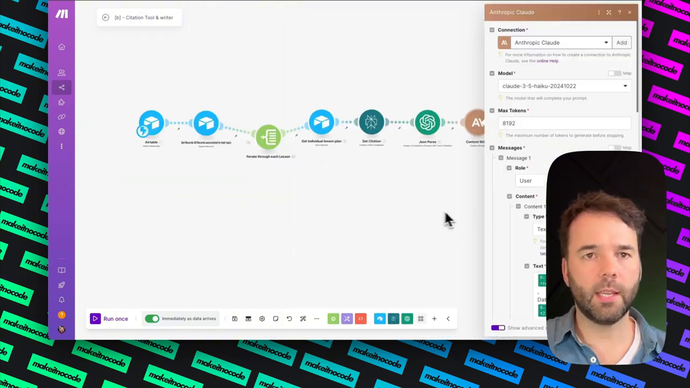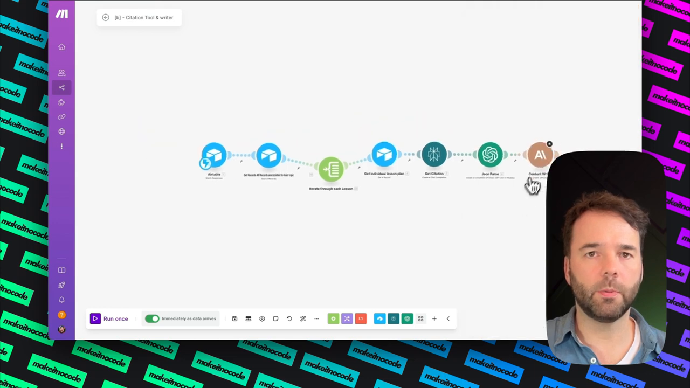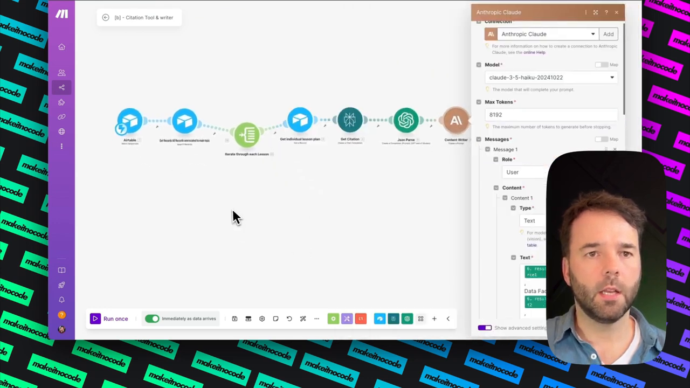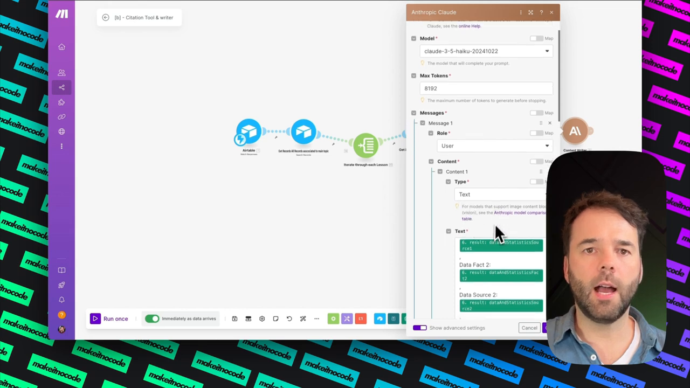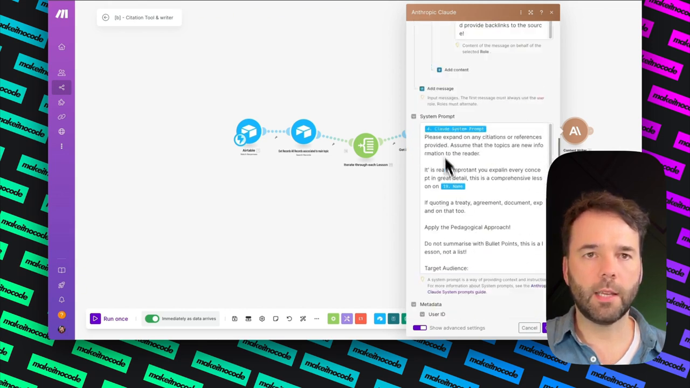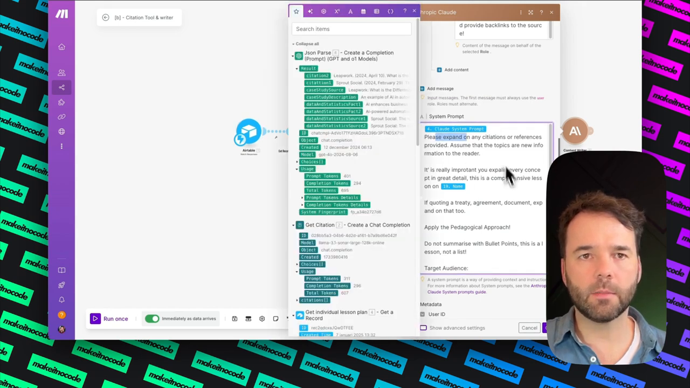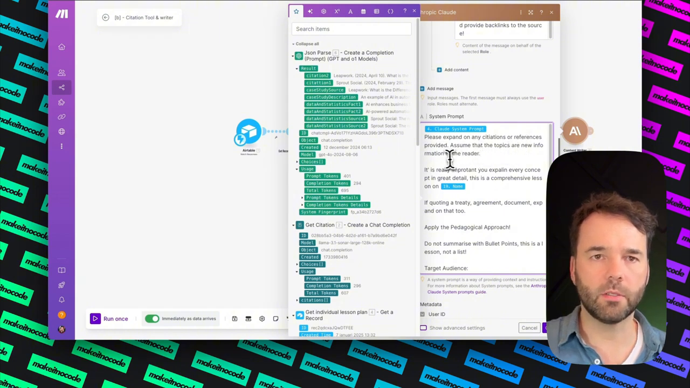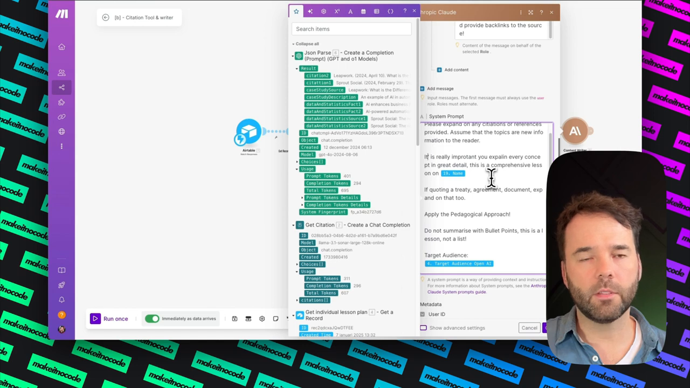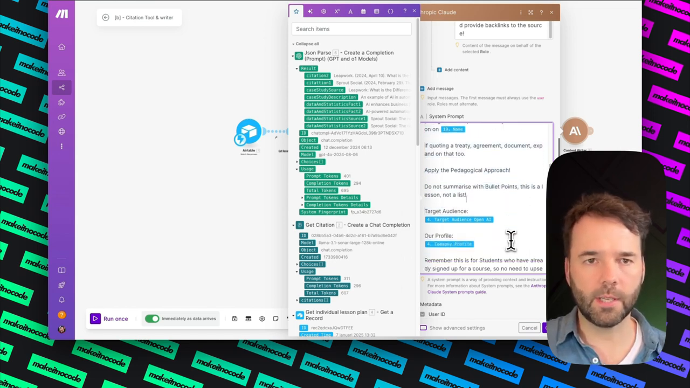So there's one more thing that we need to do. Let me just open it so you can see it properly. There we go. I am going to scroll down, and then here it says Claude system prompt. So number 4, 1, 2, 3, 4, that one there. Please expand on the citation and reference provided. Assume that the topics are new information to the reader. So I've added this whole prompt here.